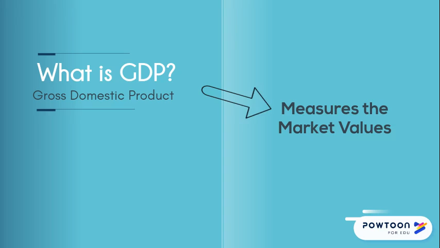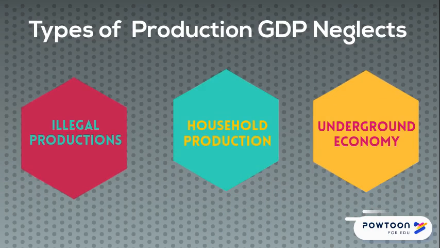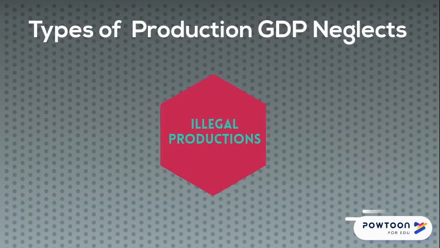GDP can be used to track the same economy over time. It can also be used to compare different economies. There are 3 types of production the GDP neglects: illegal production, household production, and the underground economy. Illegal production includes all things that are banned by the government. Products that are banned would include products that are harmful for the environment or to the people.